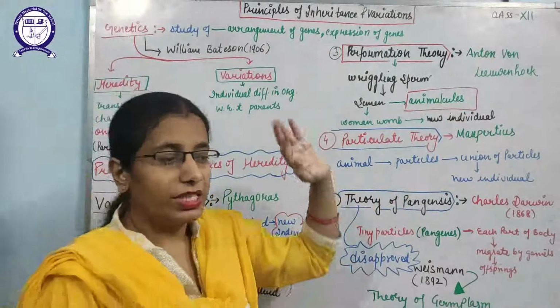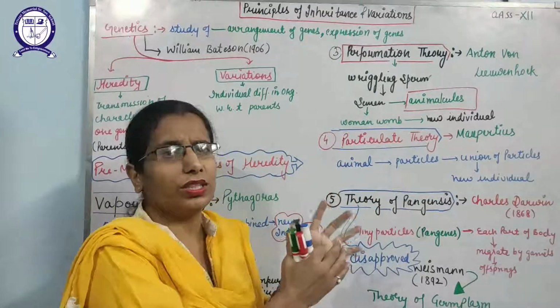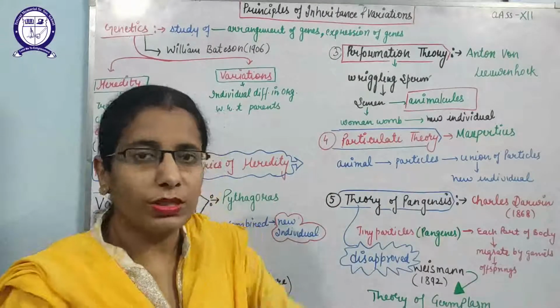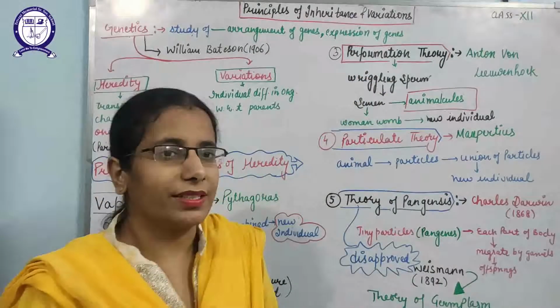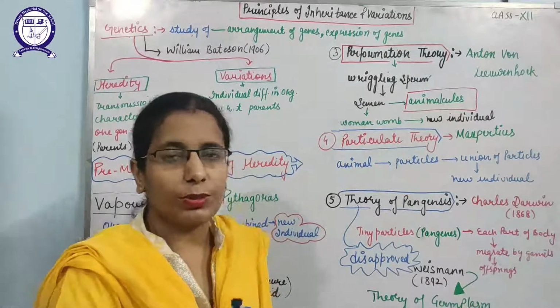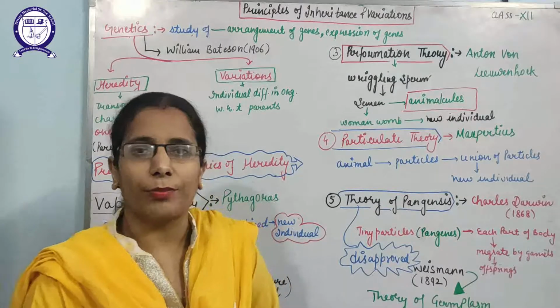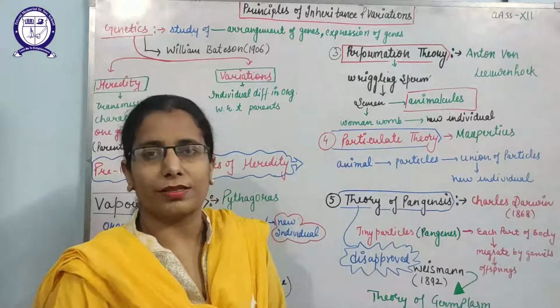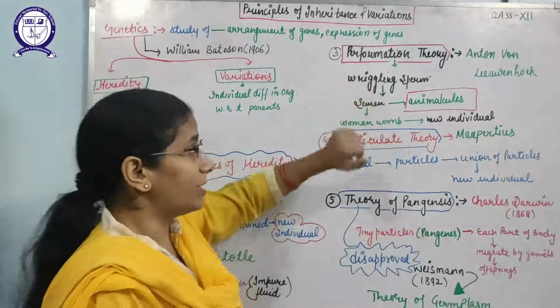Why? Because this theory mainly focuses on the sperm and the working of the sperm. It does not give any weightage to the female characteristics. Sperms may give some characters to the new organism, but where is the contribution of the female? Definitely 50% of the characters are contributed by the female also. So this theory also failed.